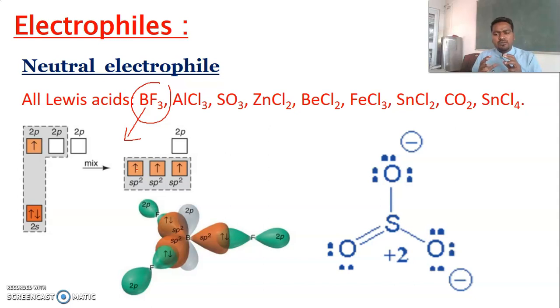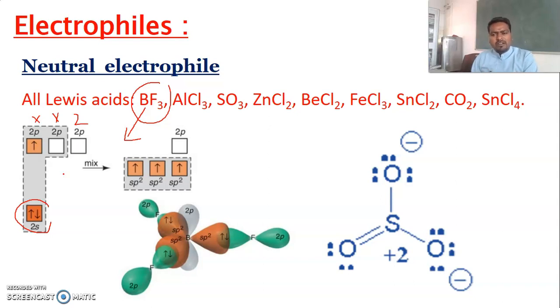If you write the electronic configuration of boron, the atomic number of boron is 5. Its configuration is 1s2, 2s2, 2px1. These are 2px, 2py and 2pz. So here the other 2p orbitals are empty.